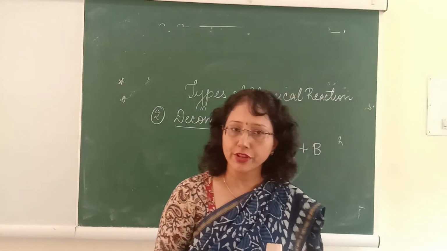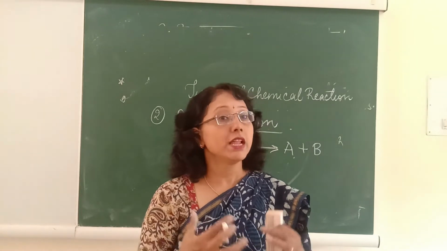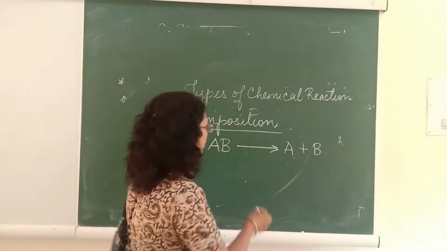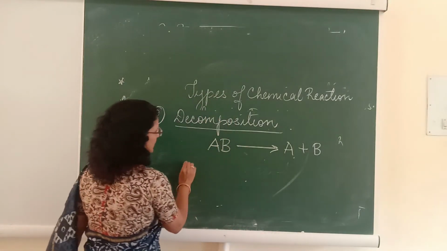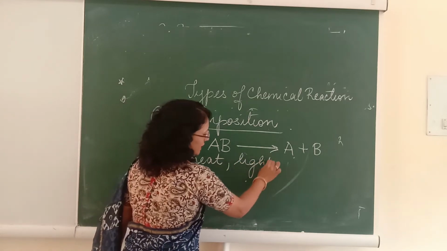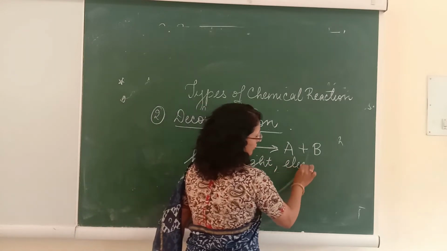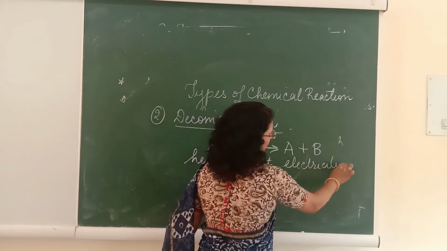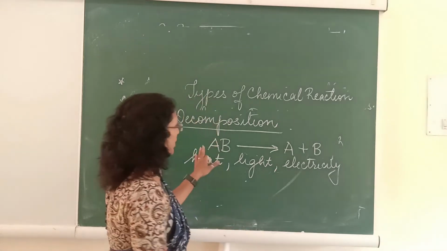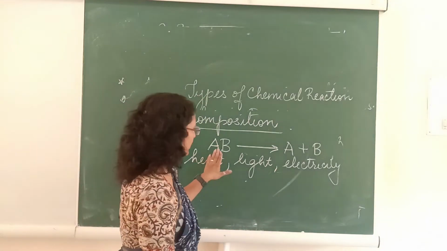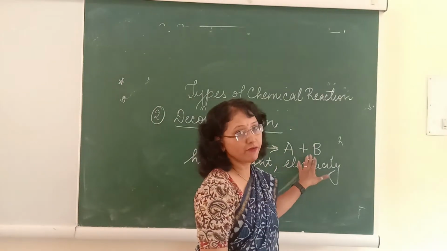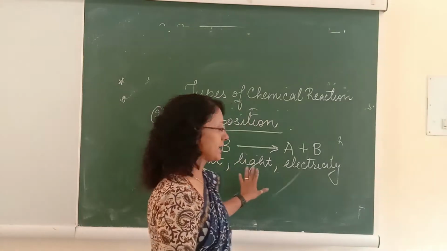With the absorption of heat energy, light energy, or electric energy. So here decomposition takes place either with the effect of heat, the effect of light, or the effect of electricity. Through certain examples you will understand how a decomposition reaction takes place. But the key point to understand is that a bigger molecule decomposes into its constituent parts with the effect of heat, light or electricity.